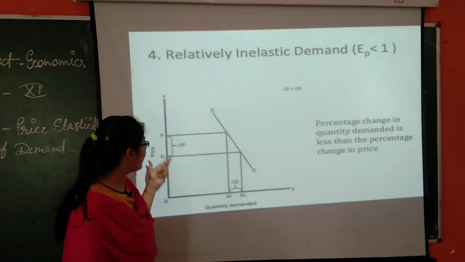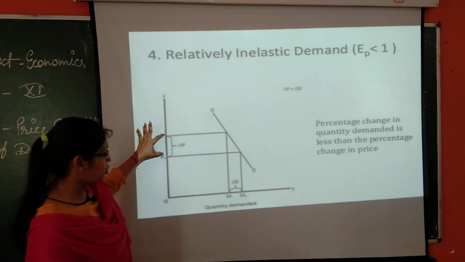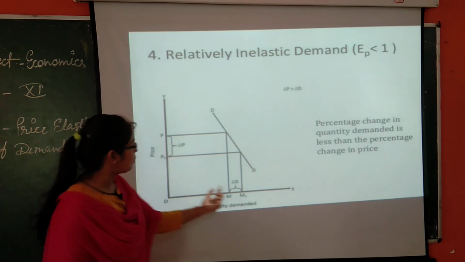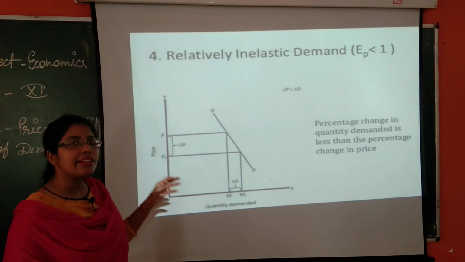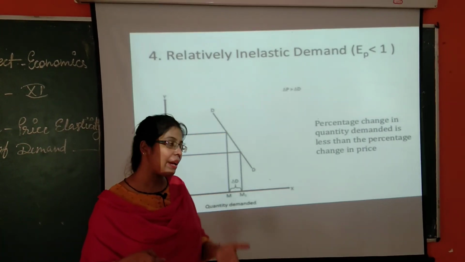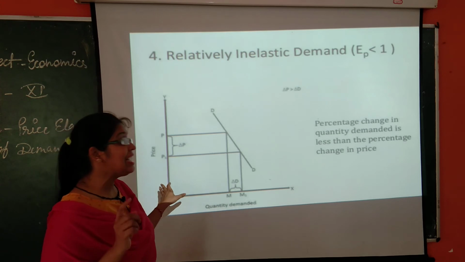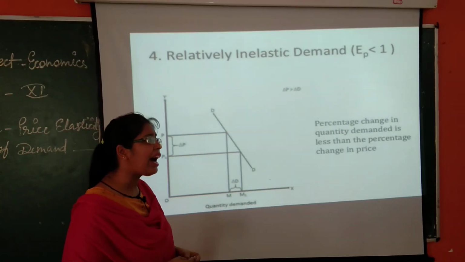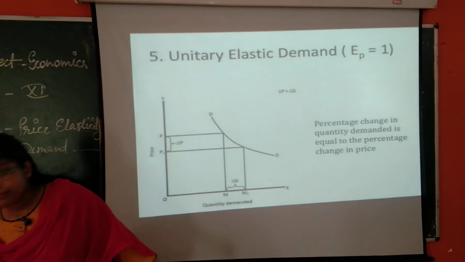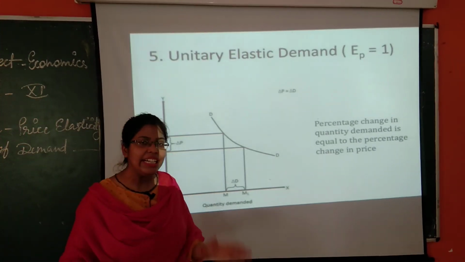Now you can see here, from P to P1 there is a huge change. You can see a difference here, and a difference between these two. So percentage change in quantity demanded is less than percentage change in price. So this is called ED less than 1, or less elastic demand. Now we will see the last case. This is the last case where ED is equal to 1.